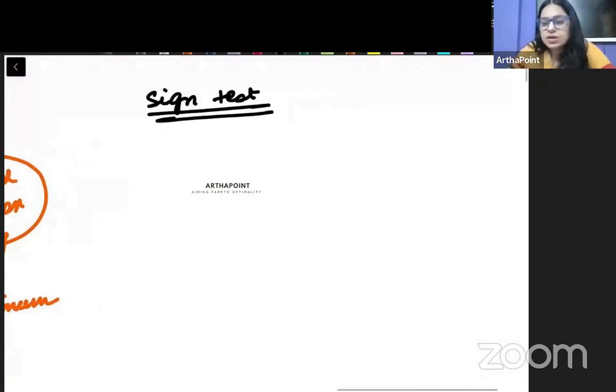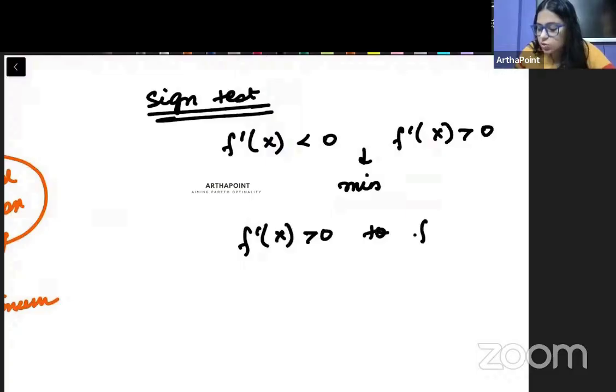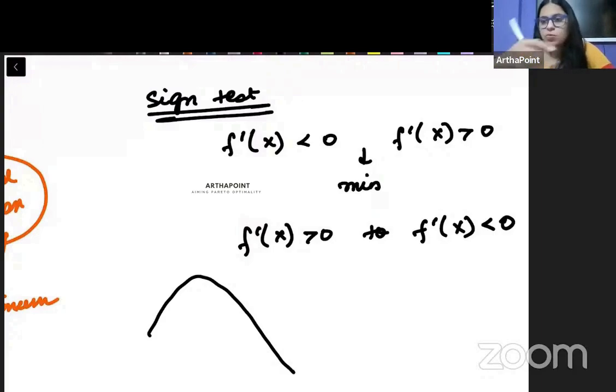Sign test मतलब क्या? When I will see that f dash x goes from decreasing to increasing, it means I must have attained minima. When we see f dash x goes from increasing to decreasing, मतलब it goes from being positive sloped to being negative downward sloping, decreasing, we must have achieved a maximum. So we can use such sign test also.